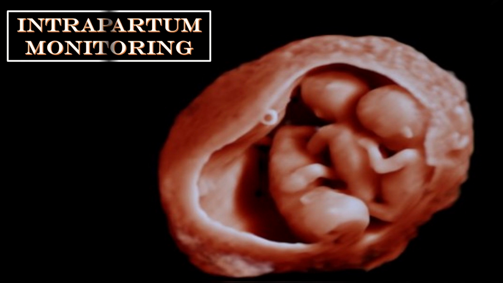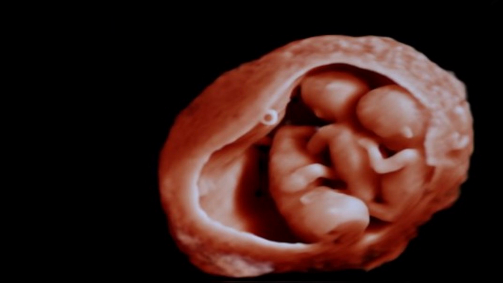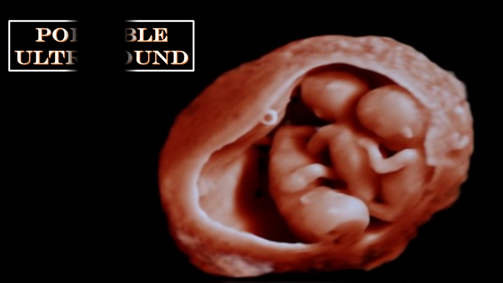Intrapartum monitoring is also very important. Offer continuous CTG to the women with a twin pregnancy who are in established labor and are more than 26 weeks pregnant. Perform portable ultrasound scan when the established labor starts to confirm which twin is which, the presentation of each twin, and to locate the fetal heart.